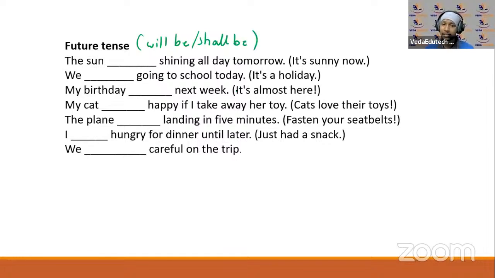The sun dash shining all day tomorrow. बाहर बहुत धूप रहने से, what do you say regarding tomorrow? The sun will be shining all day tomorrow. It's sunny now. ठीक है, ठीक है. That's why it is sunny now. Will be shining all day tomorrow.